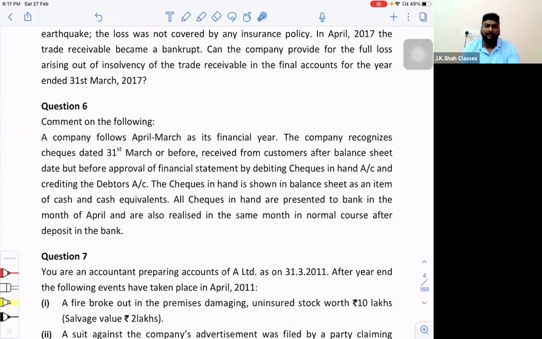Okay, but sir, the checks are dated 31st March, na, sir. So checks are dated 31st March means, sir, who is going to come and see when you received it? The date on the check is more important, na, sir. So the date is 31st March or before. So you can account it in the month of March itself. What is the problem then? Who is going to come and check when you received the check? Yes or no? Yes, sir. Ramakrishna is confused now.